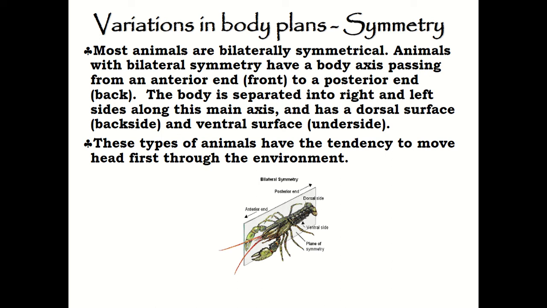So animals with bilateral symmetry have a body axis passing from an anterior end, which is in the front, to a posterior end at the back. The body is separated by this bilateral symmetry into the right and also the left side along this main axis, and there is a dorsal surface, which is the back side, and also the ventral surface, which is the underside. So this type of animal tends to move head first through the environment.